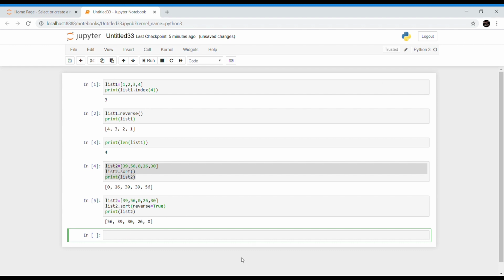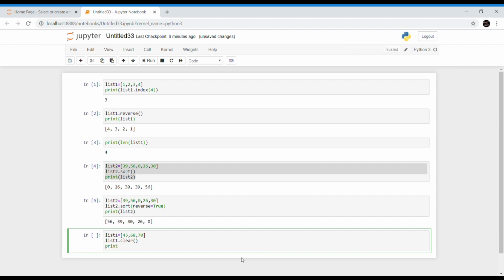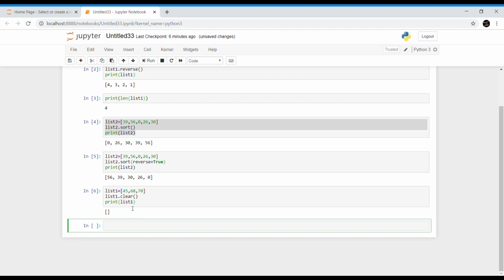Another important function is the clear function. The clear method removes all items from the list. This method does not take any parameters. The clear method only empties the given list. It does not return any value. So for example, list1 equal to, so now I try to clear the elements with list1 dot clear. If I try to print list1, yeah, I am getting an empty list because all the elements from that particular list got cleared.